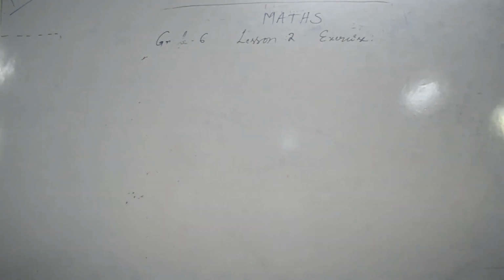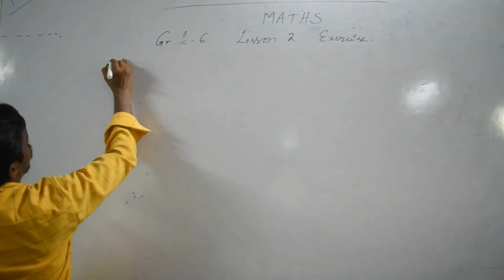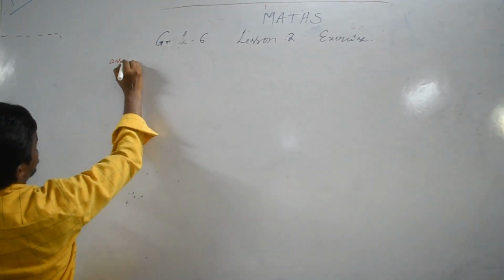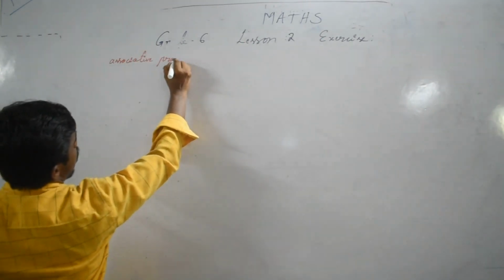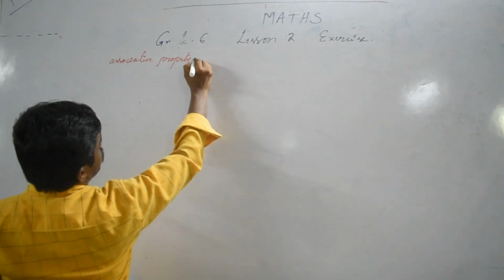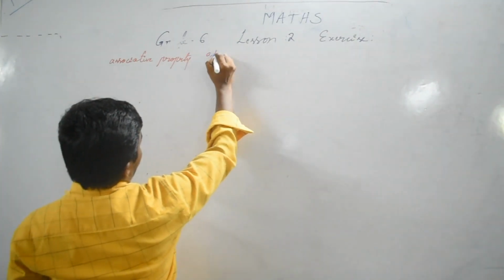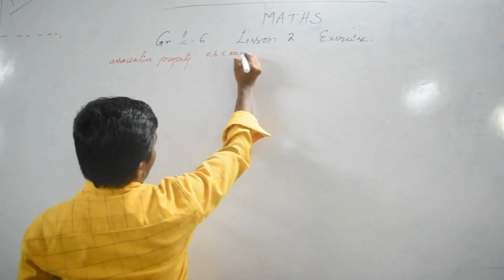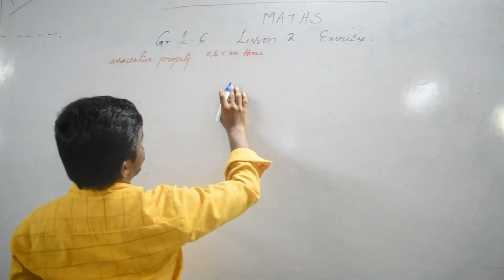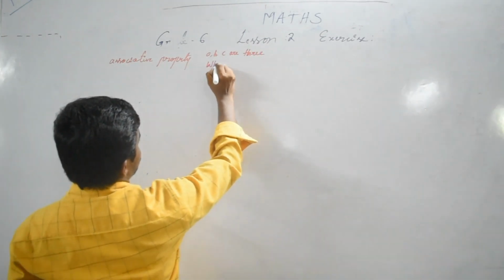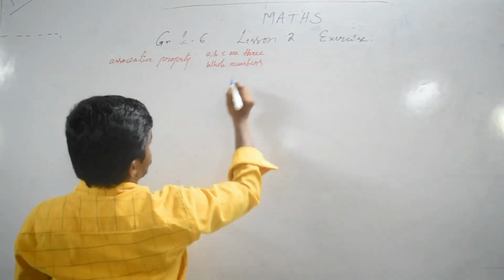So next one, associative property. A, B, C are three whole numbers.